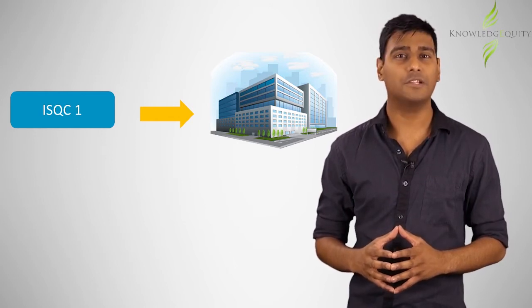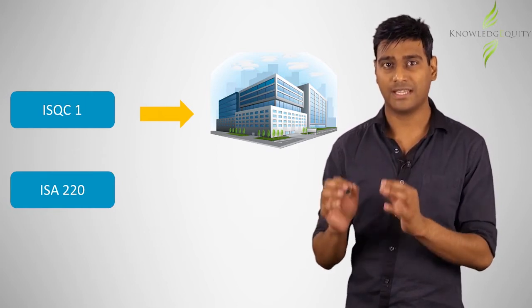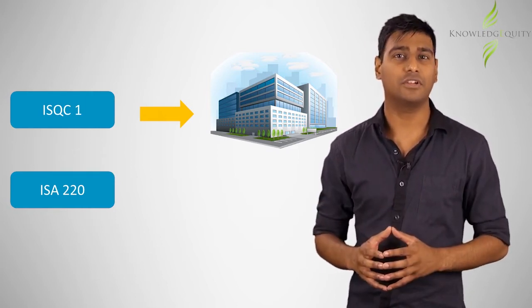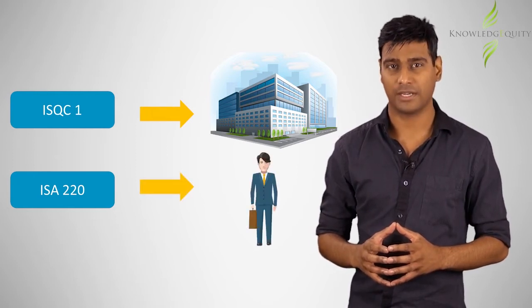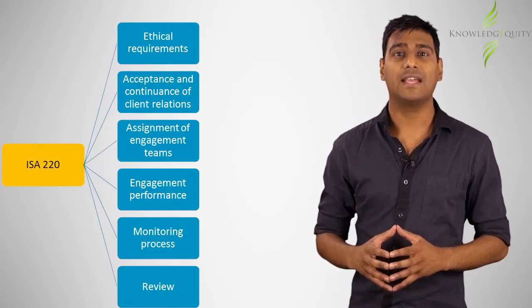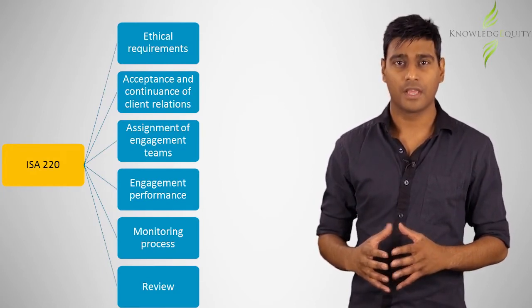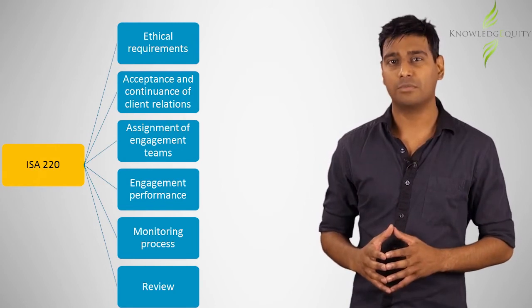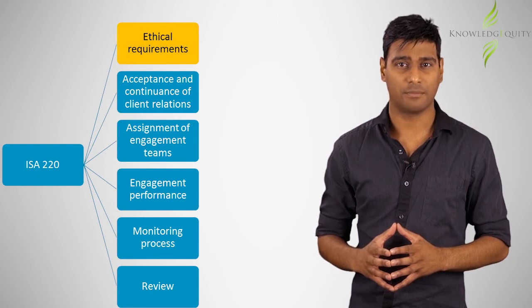However, compliance with ISA 220 would mean that the specific audit engagement has satisfied the quality control requirements. It provides requirements for the specific engagement partner. ISA 220 has 6 components. In this clip, we will look at the first 2. The first is the requirement for the engagement partner to ensure that the engagement team complies with the ethical requirements.